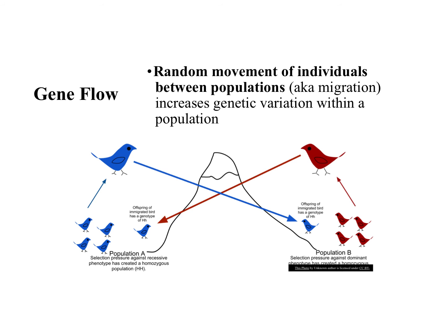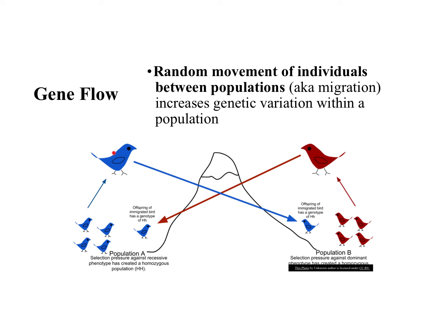Okay, gene flow is our second mechanism. Okay, so this is different from genetic drift. Our second mechanism of evolution is called gene flow. And gene flow is kind of exactly what the title is. Your genes are just flowing from one place to the next place. So this is due to random movement of individuals between populations, which is migration. If you migrate to a new population, you're now going to put your genes in the gene pool and you're going to mix it up.